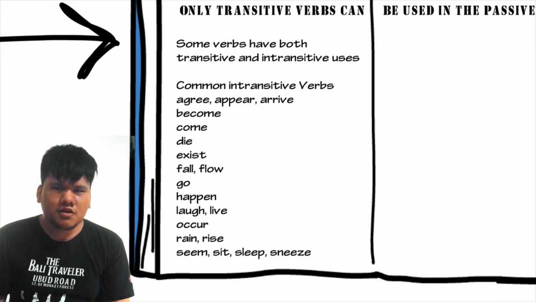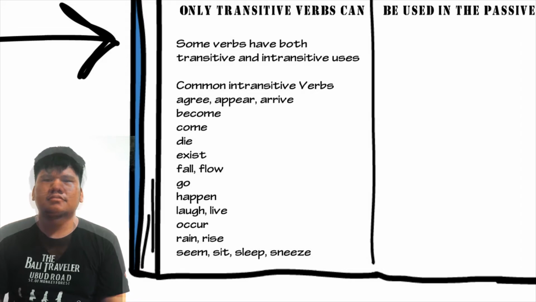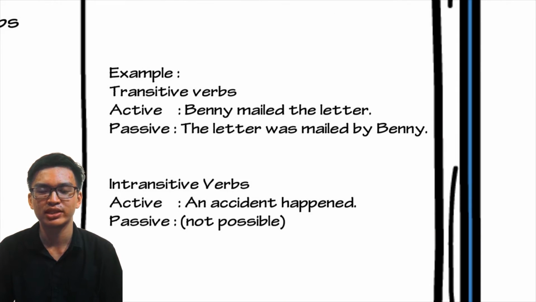There are many common intransitive verbs such as agree, appear, arrive, become, come, die, exist, fall, flow, go, happen, laugh, live, occur, rain, rise, sit, sleep, sneeze. The next is the example. Transitive verbs. The active form is Benny mailed the letter. The passive form is the letter was mailed by Benny. Intransitive verbs. The active form is an accident happened. The passive form is not possible.